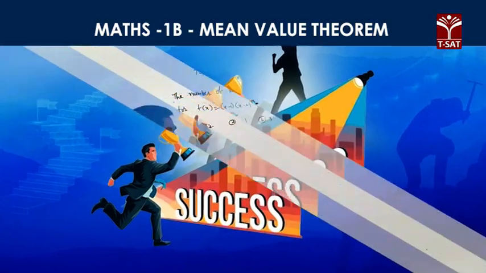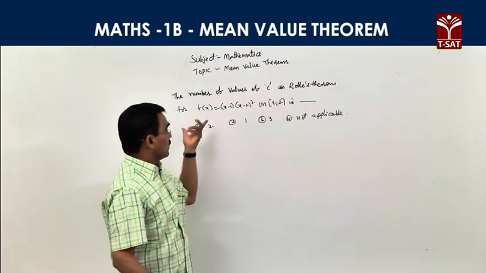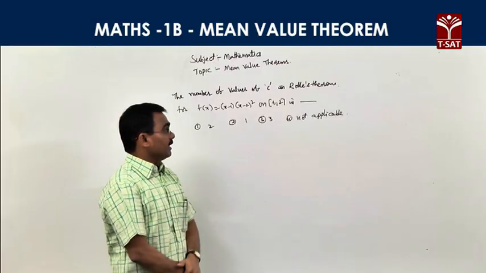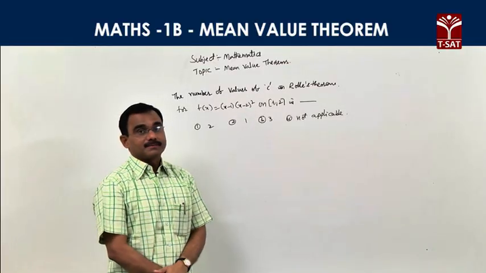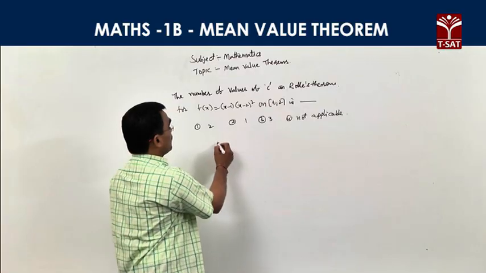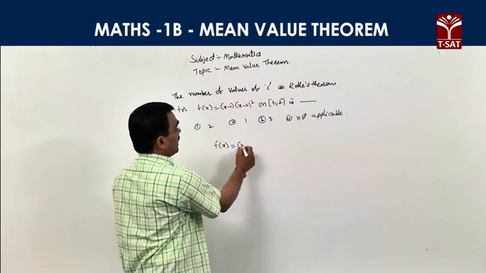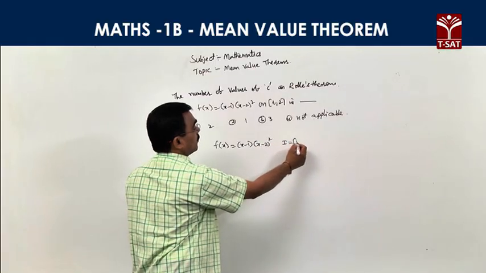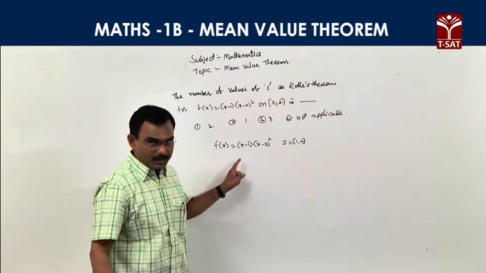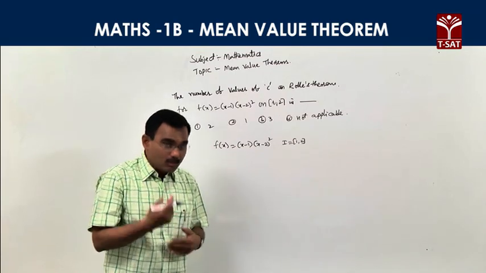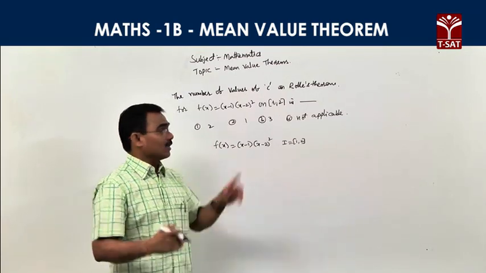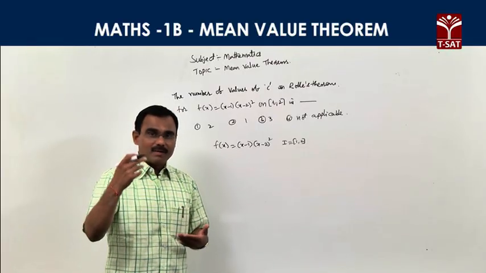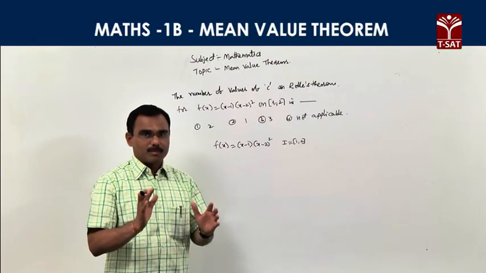Next problem: the number of values of c in Rolle's theorem for f of x equal to x minus 1 whole square, x minus 2 whole square in the interval 1, 2 is dash. Given function f of x is equal to x minus 1 into x minus 2 whole square, and the interval is closed 1 comma 2. Apply Rolle's theorem. How many c values exist? 1 value, 2 values, 3 values, or does not exist. This is our problem.